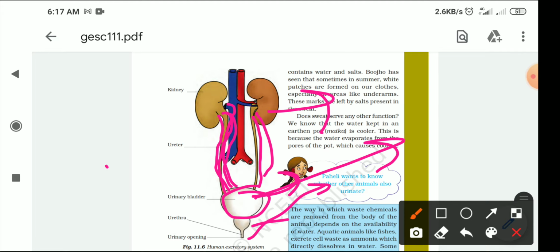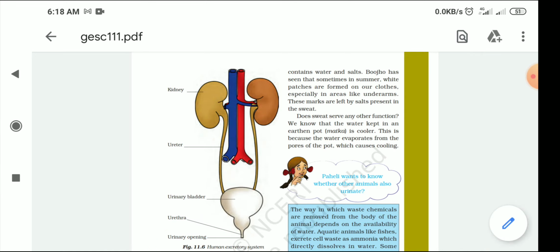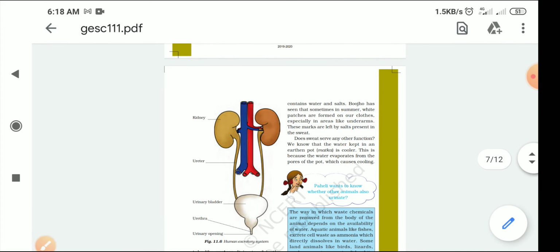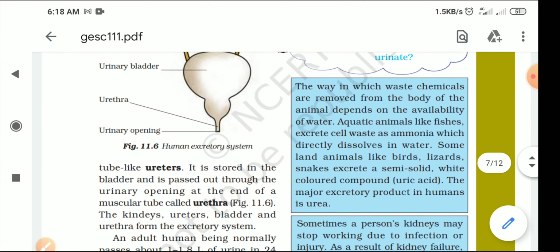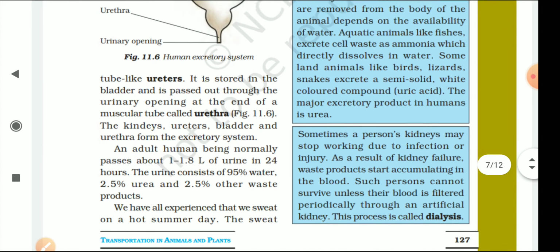When our urinary bladder is filled with water, it starts contracting, and we get a feeling that we need to go to the washroom, and the urine comes out through the urethra, and this is the urinary opening. So all these names and the diagram are also important. You have to draw this diagram in your classwork copy today. Clear? Ureter, urethra.